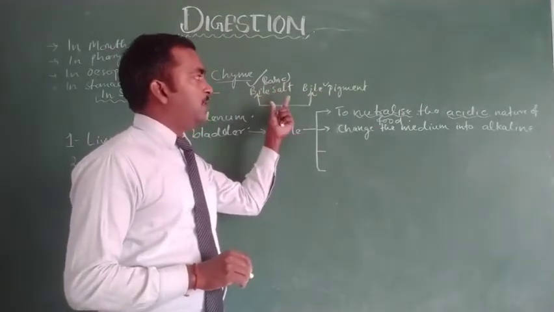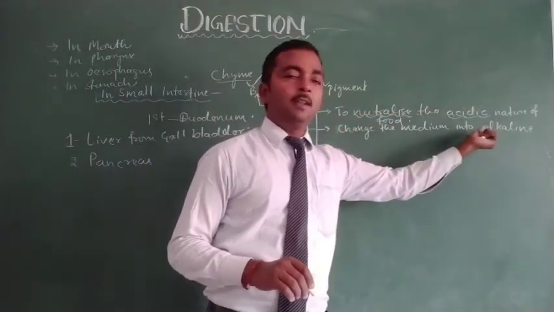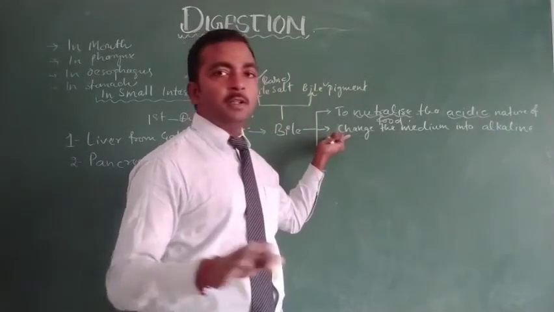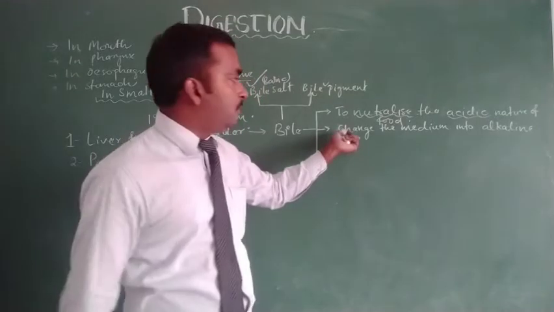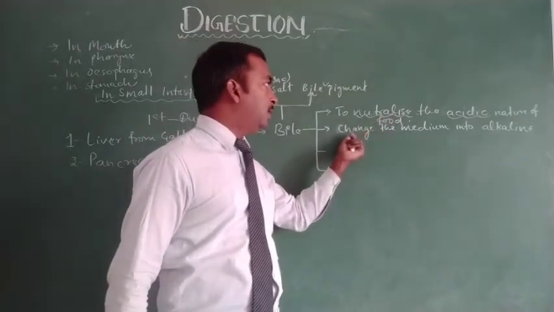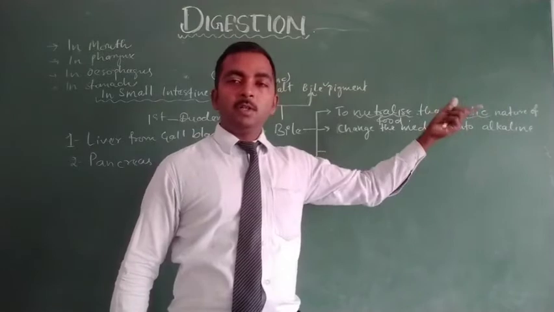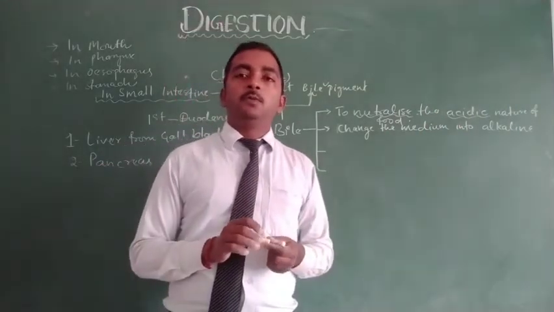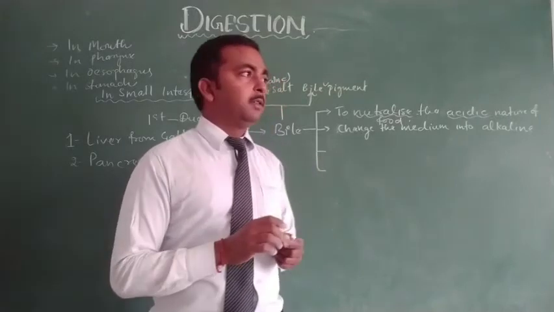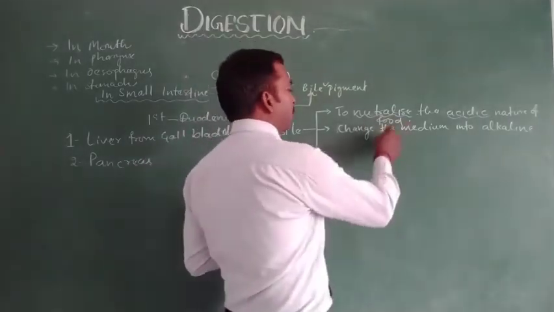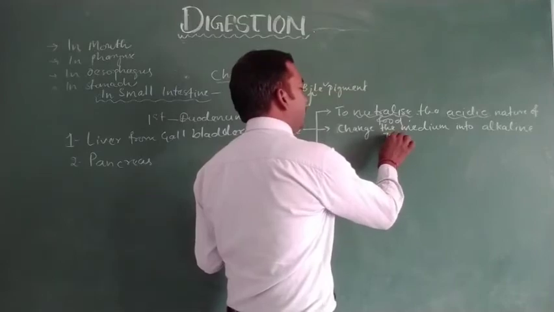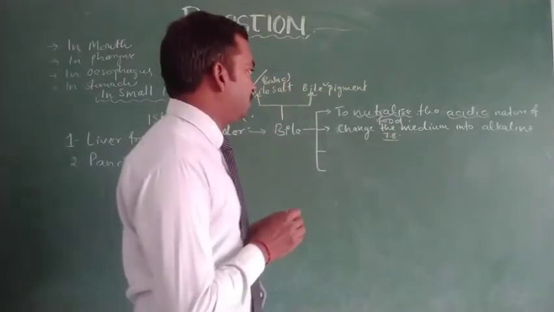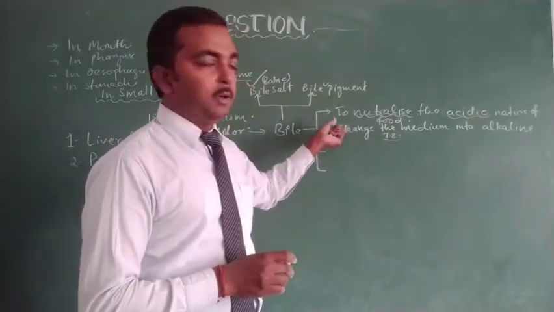Due to its basic nature, it neutralizes the acidic components, and after neutralization of all the acid present in food, the medium of food becomes alkaline, and the pH of food in that condition will be 7.8. It means it is slightly basic or slightly alkaline. So these are the two processes.